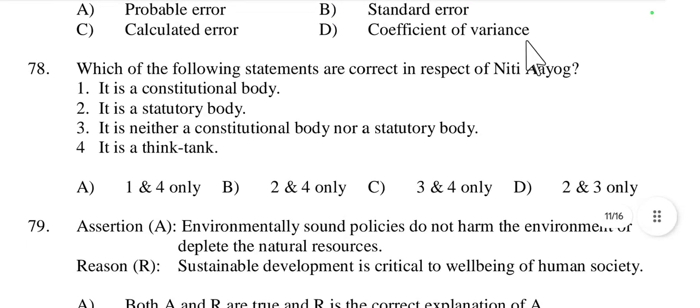Then question number 78, which of the following statements are correct in respect of Niti Aayog. So we have to find out the correct statements about Niti Aayog. NITI, National Institution for Transforming India. Niti Aayog, is it a constitutional body, a statutory body, neither a constitutional body nor a statutory body, or a think tank.